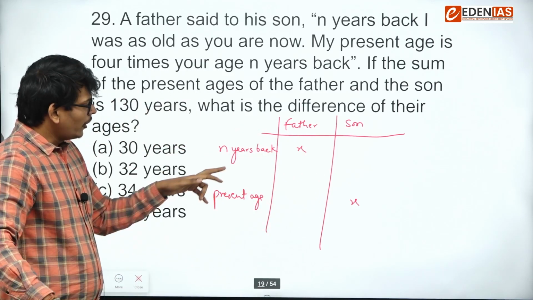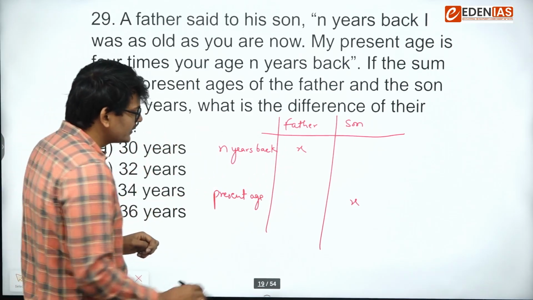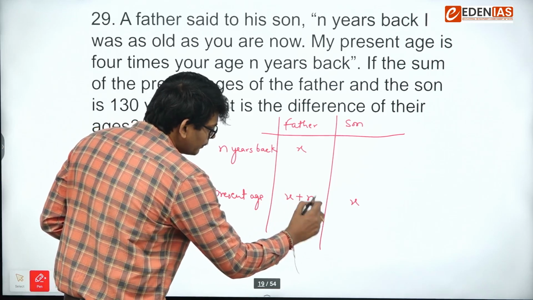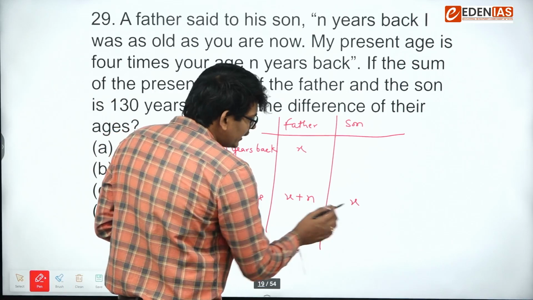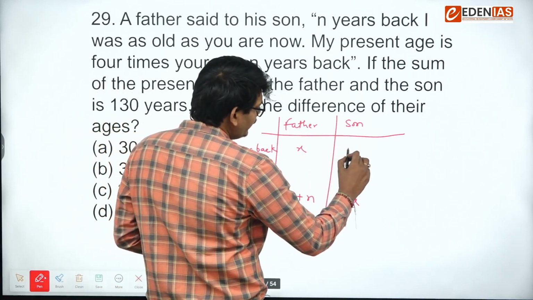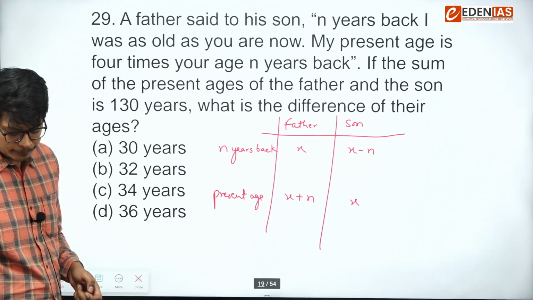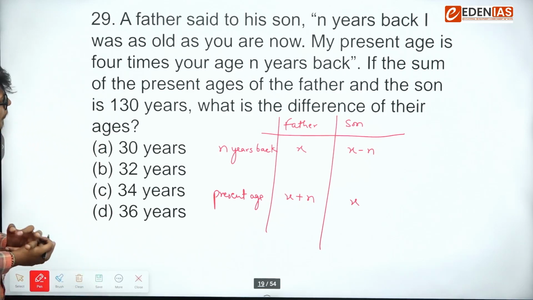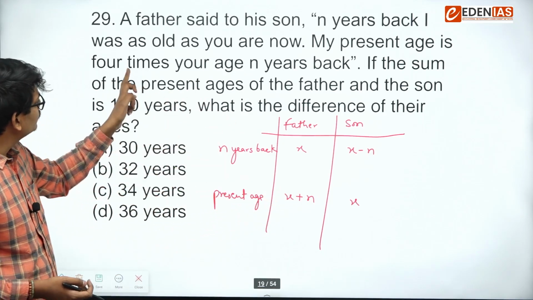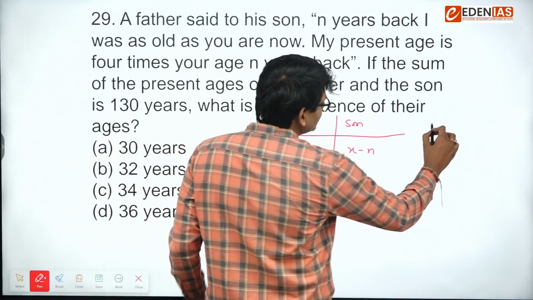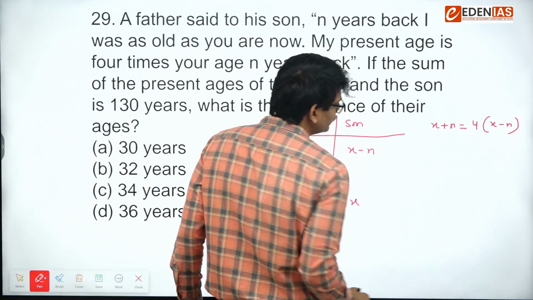So if father's age N years back is X, the father's present age will be X plus N, right? In the same way, if son's present age is X, son's age N years back will be X minus N. I hope this part is clear. Moving on. My present age, father is saying to son, is 4 times your age N years back. So I can say X plus N is equal to 4 times of X minus N.